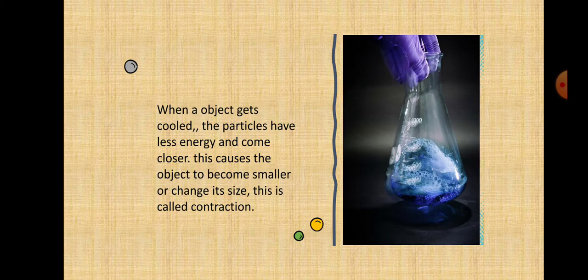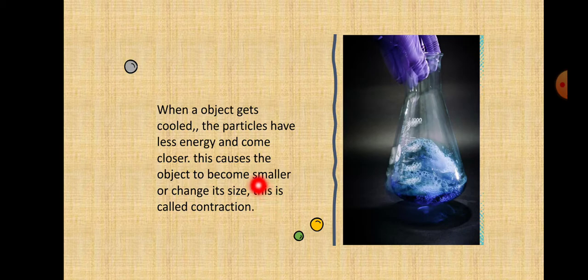And opposite to the expansion is contraction. In contraction, we are cooling the substance. When we are cooling the substance, the molecules are losing energy. When we are heating, they are gaining energy. When we are cooling, they are losing energy, so the molecules move closer to each other, and this causes the object to become small in size. So this process is known as contraction.